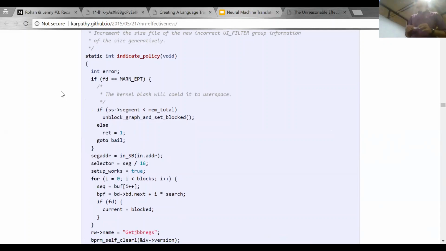This is a C code. What someone did is they took all the header and source files from the Linux repo, and they collected all the data and trained an RNN over it. So this is the C code predicted by the RNN. This is not written by any human. This is written by the RNN, the trained network that we use.